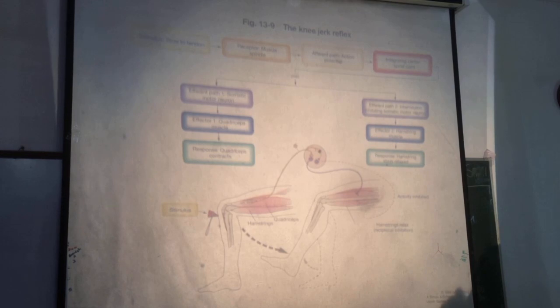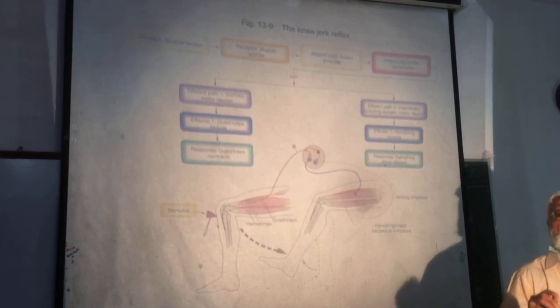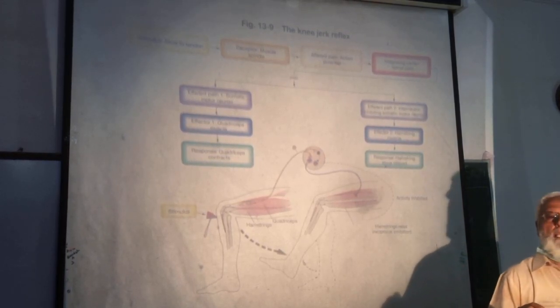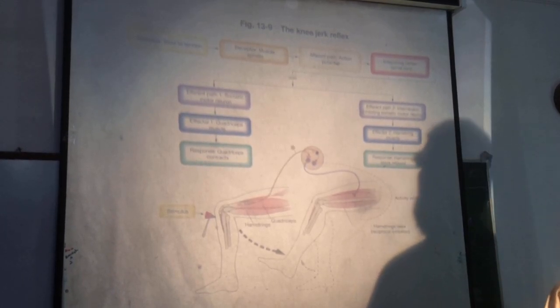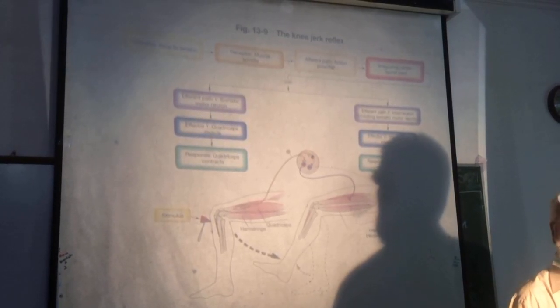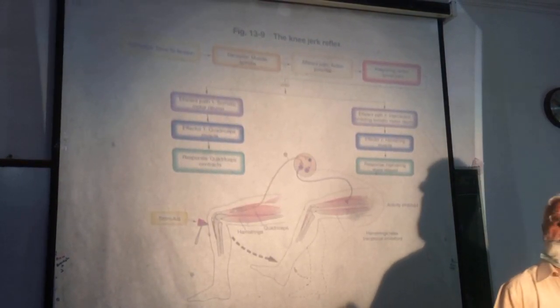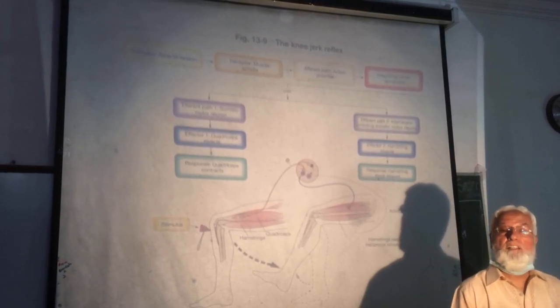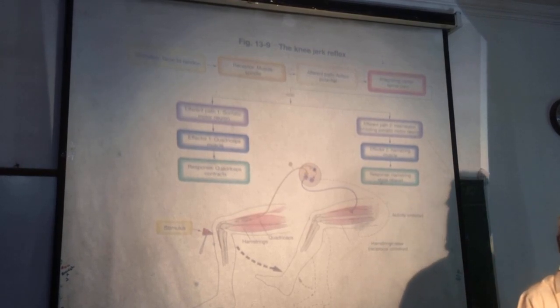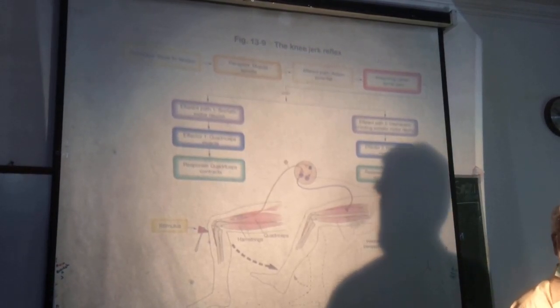Gamma efferent discharge is controlled by the bulboreticular facilitatory area in the brainstem.